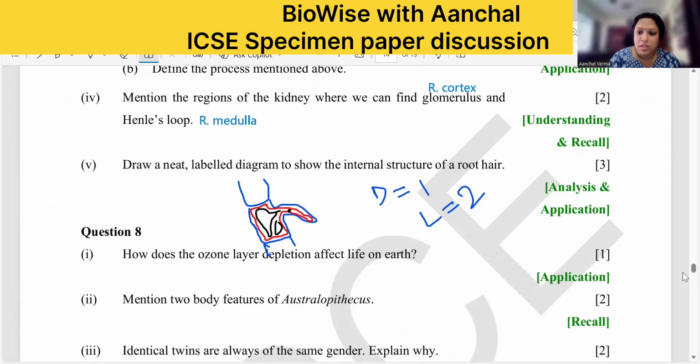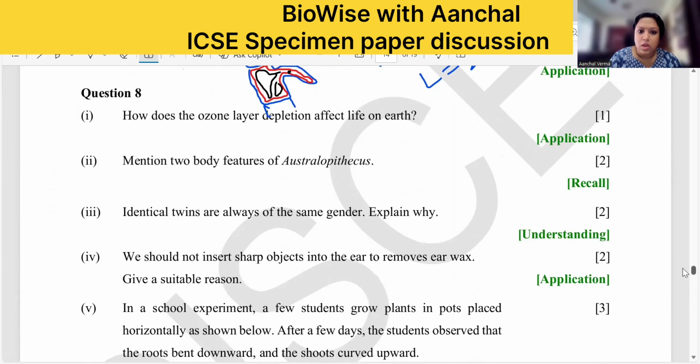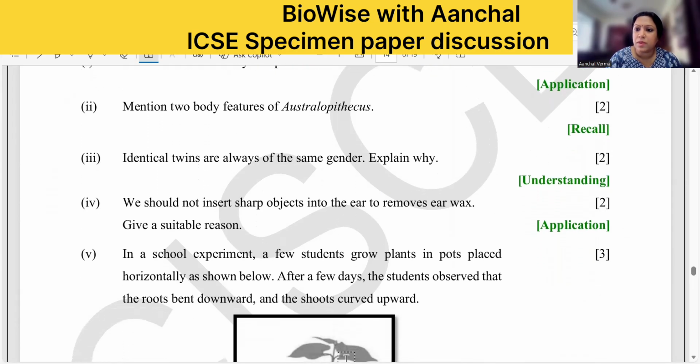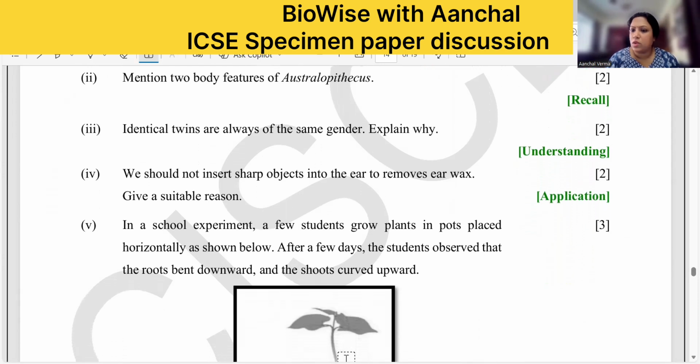Mention two body features of Australopithecus. Australopithecus, our ancestors. Now, cranial capacity I have already told you, and bipedalism I have already told you to learn. So you can write those two here. And you can write about chin. Chin started in Cro-Magnon. So all before that have chin absent. The chin absent, protruded face, that is called prognathous face, projecting eyebrow ridges, and cranial capacity, you can write for Australopithecus, that is around 600 cc.